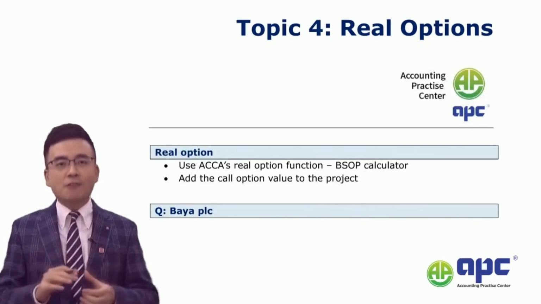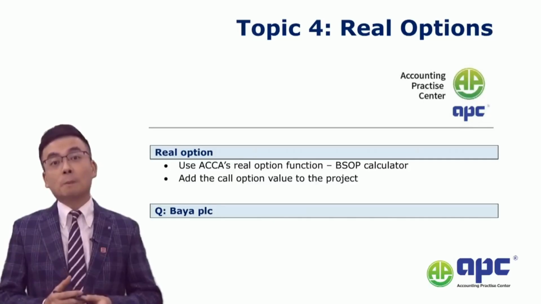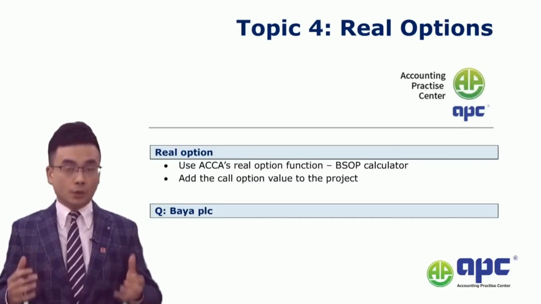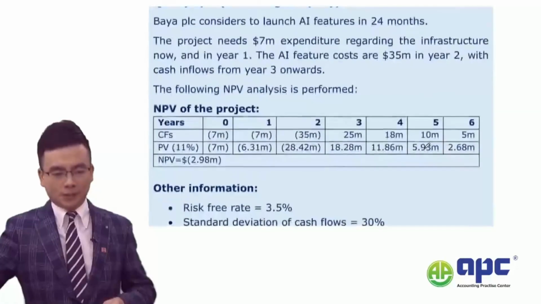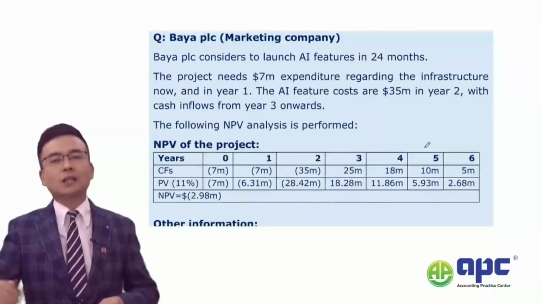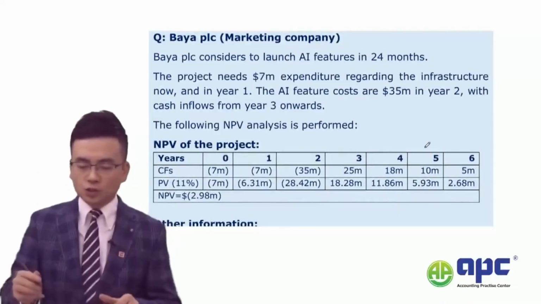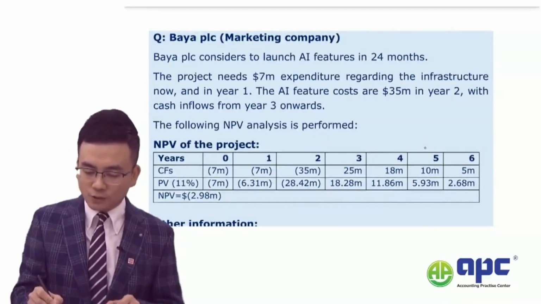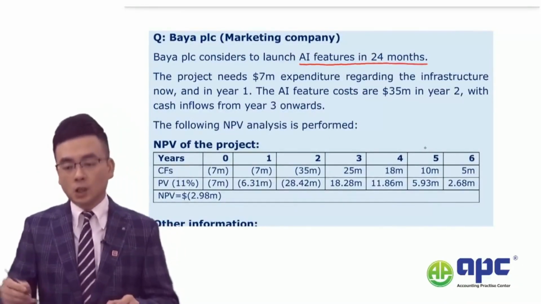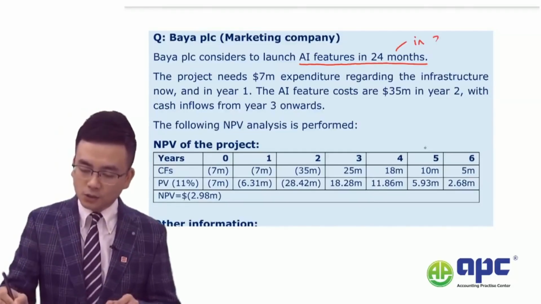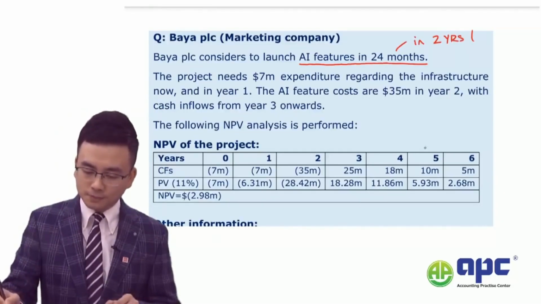Well, in the AFM exam, we'd like to use the Black-Scholes option pricing model, or we can call it the BSOP model. Now, to do this, let's have a go at a simple example called buyout POC. It decides to launch the artificial intelligence features in 24 months, which means in 2 years later.